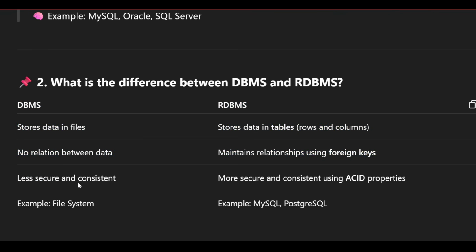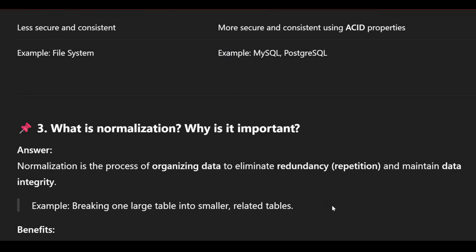DBMS is less secure and consistent, whereas RDBMS is more secure and consistent using ACID properties. If you don't know ACID properties, stay tuned, there will be one topic on it also. An example of DBMS is a file system, and examples of RDBMS are MySQL and PostgreSQL.